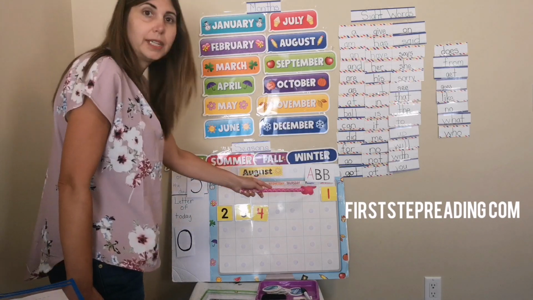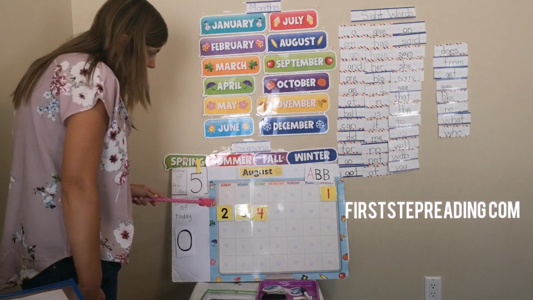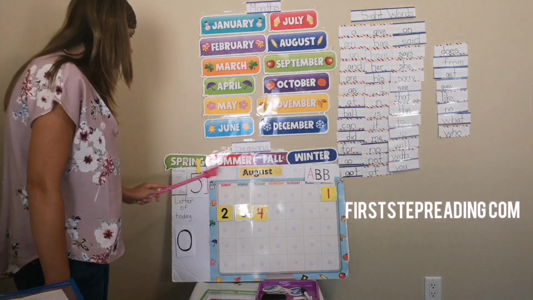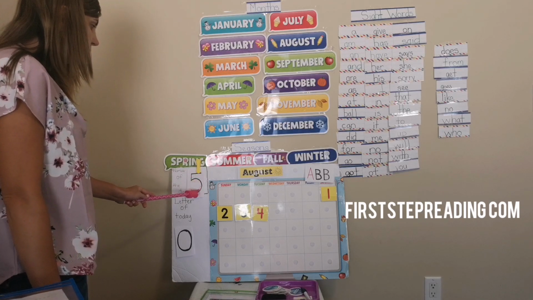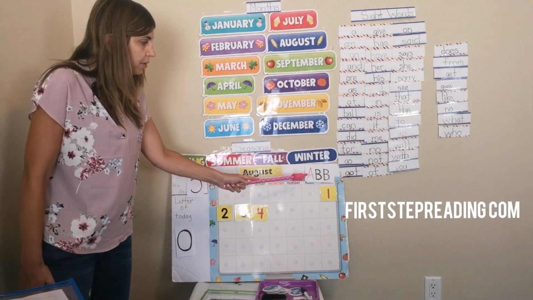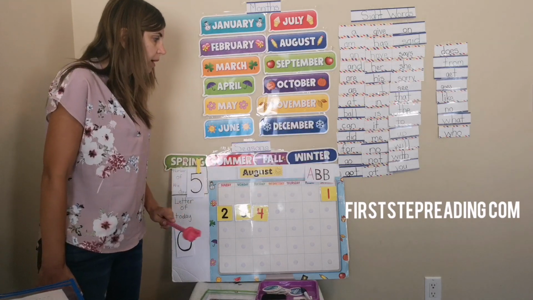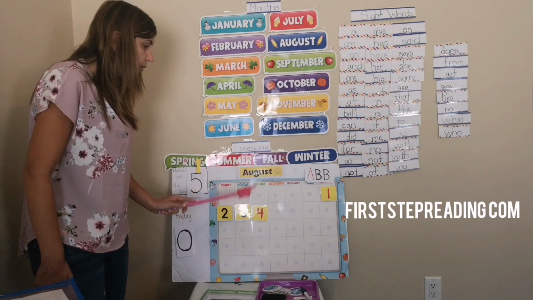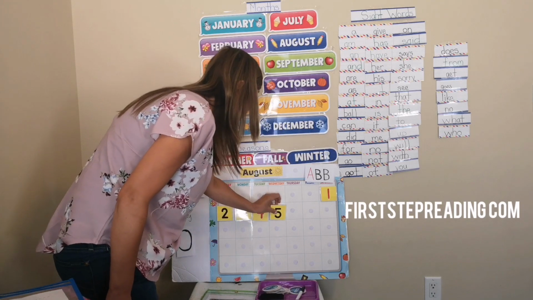Let's figure out what day it is in August by counting. 1, 2, 3, 4, 5. 5 would be our number of today. So you make a 5. What color should our 5 be? We have a red, black, black pattern, an ABB pattern. So let's figure it out. Red, black, black, red, black. So we need a 5 black.